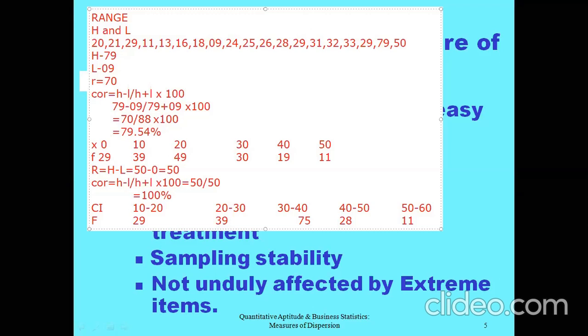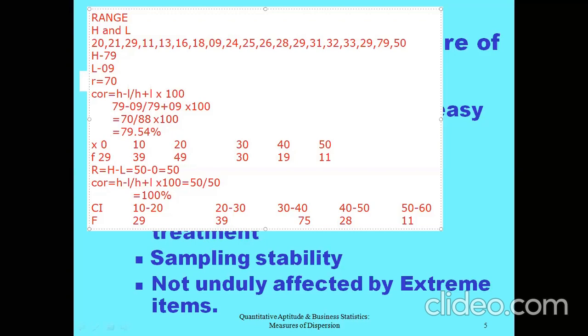No. Why? Because for 10 to 20, what is the class width? Can you tell the class width here? The class width here is 10. Do you agree with that? If the class width is 10, how many numbers should be there? 10 numbers should be there, starting from 10. So that means 10, 11, 12, 13, 14, 15, 16, 17, 18, 19. At 19, you are getting 10 values. That means number 20 is just written here, but it is not existing here. Number 20 is there in the second class.